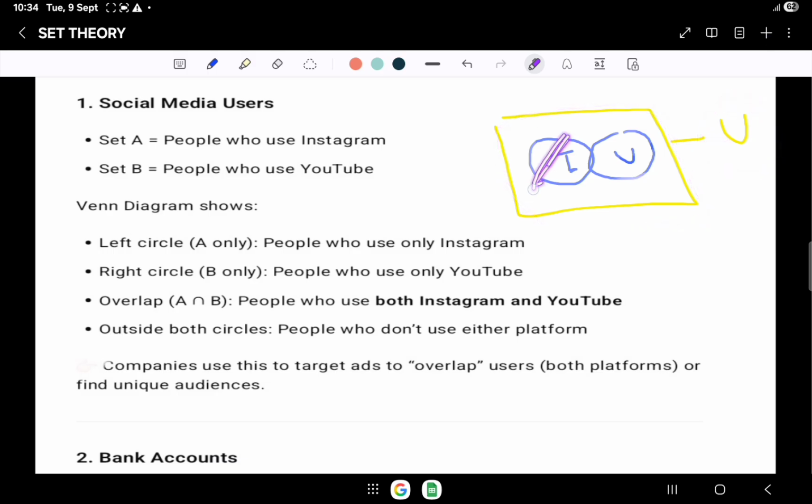Now this circle shows the Instagram users only, and this circle shows the YouTube users only, but their intersection point or overlapping point shows Instagram intersection YouTube, meaning the people who are using both Instagram as well as YouTube. And the remaining portion shows the people who are not using Instagram as well as those who are not using YouTube.